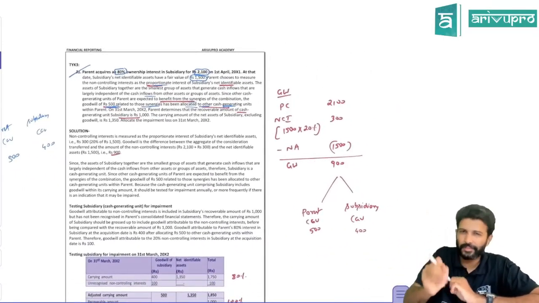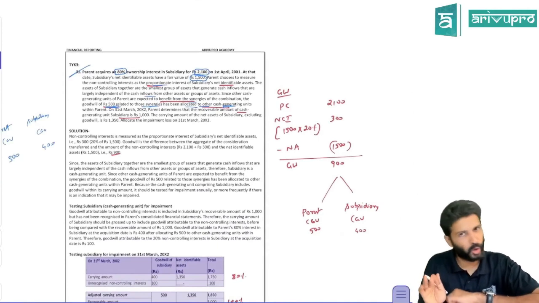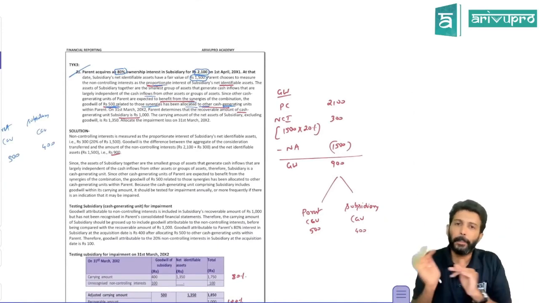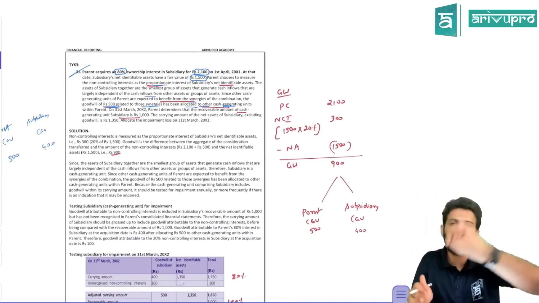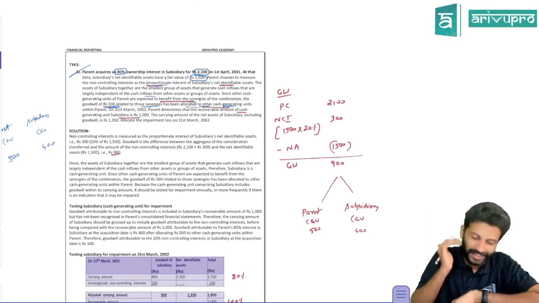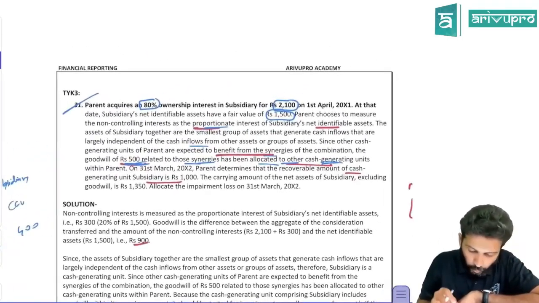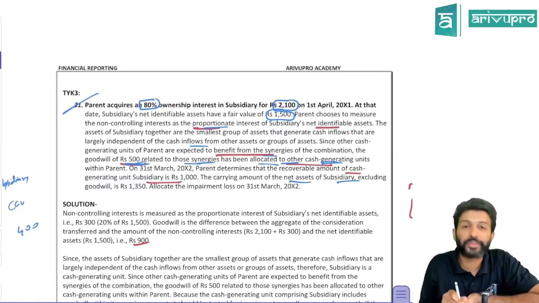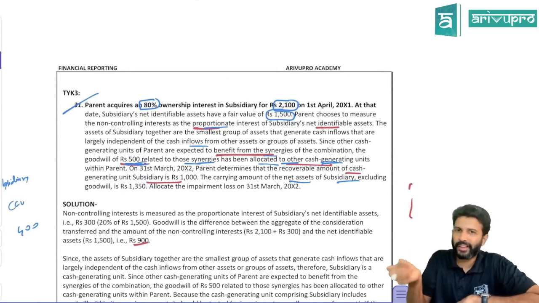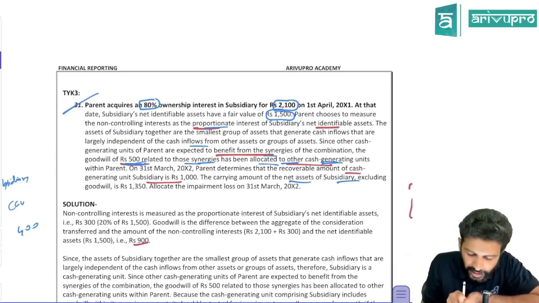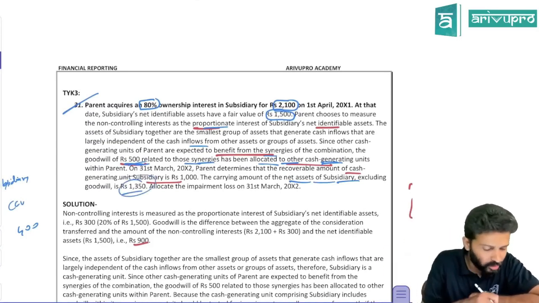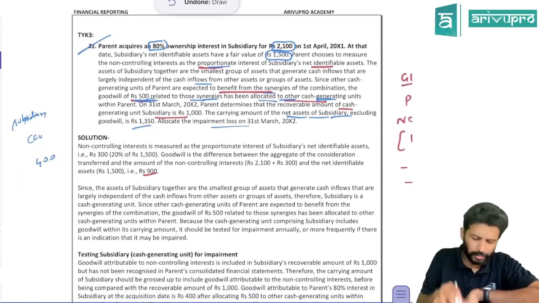That's all. That's all the extra fitting. Rest everything is ditto. Two CGUs: allocate to the parent's CGU 500, the subsidiary's is 400. I'm not talking about problem 2, which we did. Then, the carrying amount of net assets of the subsidiary. Maybe only the subsidiary's CGU is impaired. That's the reason we are doing the impairment check there. Carrying amount of net assets of the subsidiary excluding goodwill is 1350. Allocate the impairment loss. Same drama.